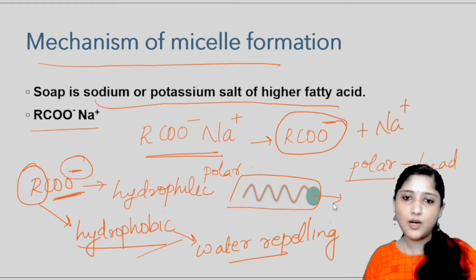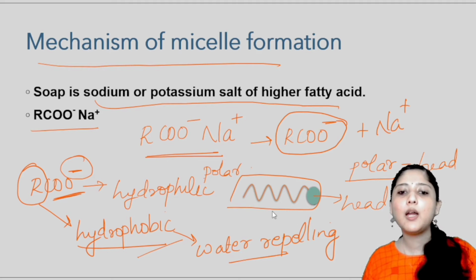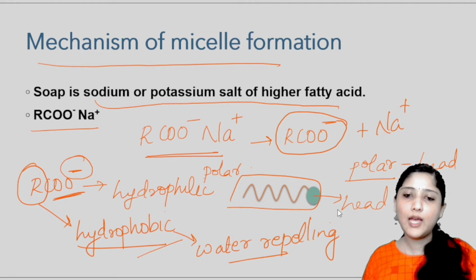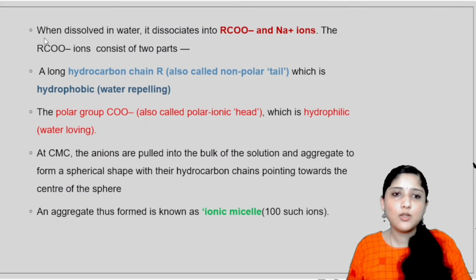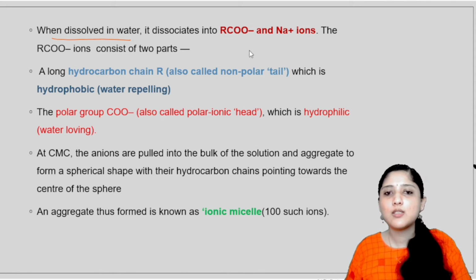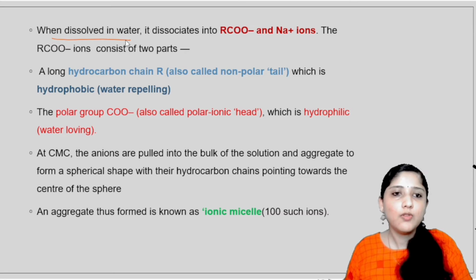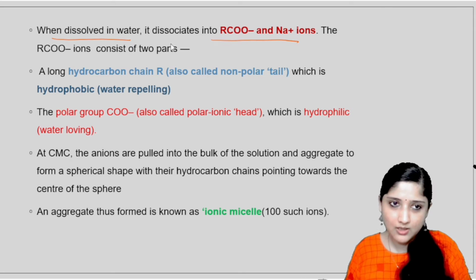This is the head part and this is the tail part. This tail part is hydrophobic while the head part is hydrophilic or polar in nature. RCOO minus is the representation of soap that we have studied. When we dissolve it in water, we will get RCOO minus and Na plus.